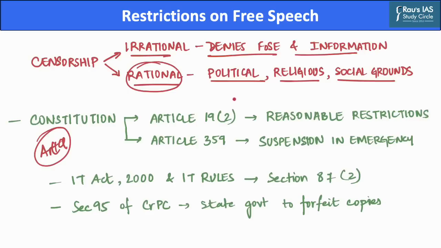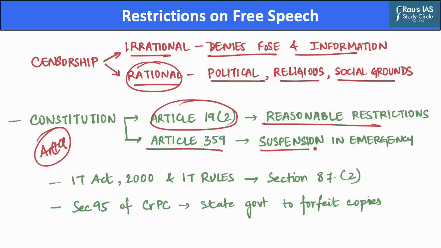However, this right has been subjected to certain reasonable restrictions under Article 19 subsection 2, and these restrictions can be imposed on grounds namely sovereignty and integrity of India, security of state, friendly relations with foreign states, public order, decency or morality, or in relation with contempt of court, defamation or incitement of offences. Further, the Constitution through Article 359 allows for suspension of Article 19, that is exercise of freedom of speech and expression, during the times of emergency.